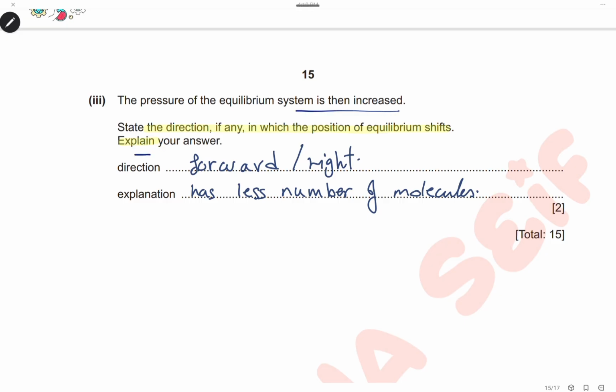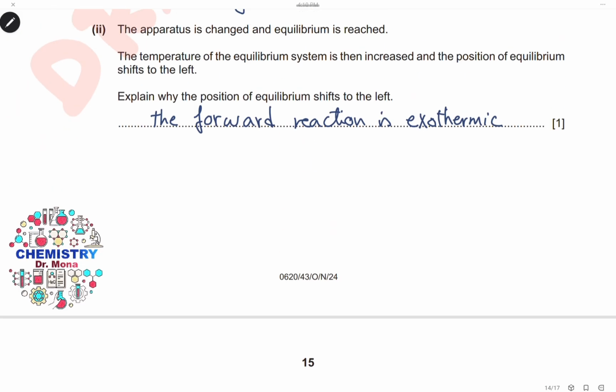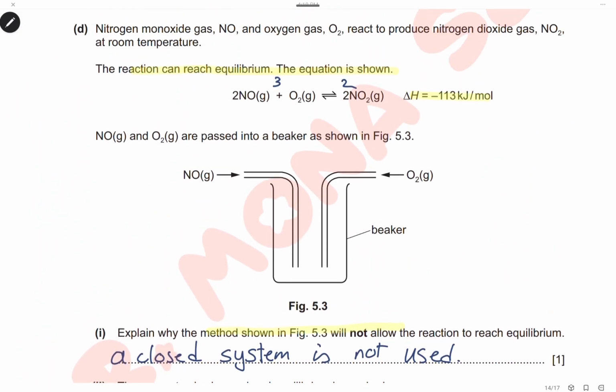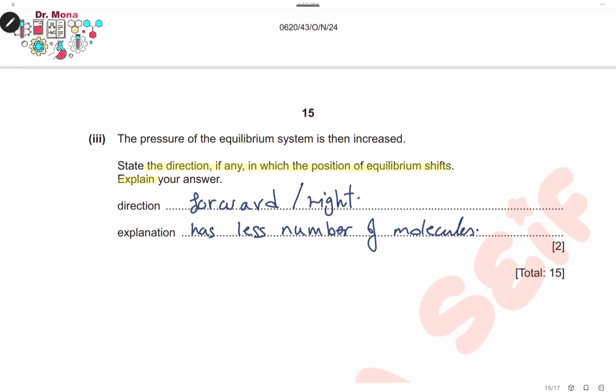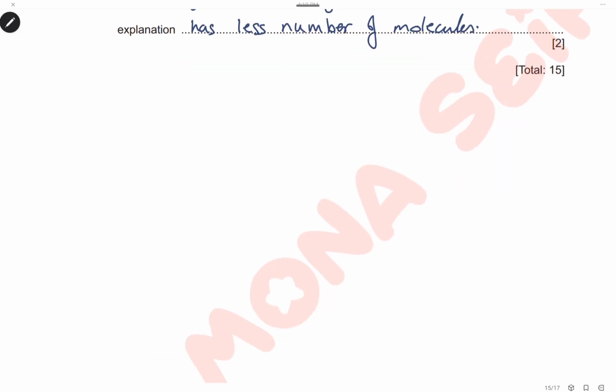If we increase the pressure, let's refer back to the number of moles on each side. Here on the left side we have 3 moles, and on the right side we have only 2 moles. So by increasing the pressure, the equilibrium will shift forward toward the right side because the right side has fewer moles. So here we will write the direction in which the equilibrium will shift: it is the forward direction, or to the right. Explanation: it has fewer moles, or fewer molecules.